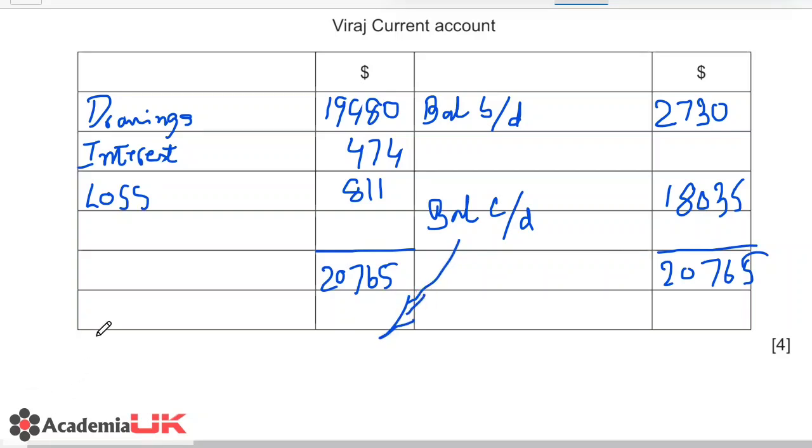So we will write down this as balance BD. So you always need to write down your balance CD as balance BD. You must show that there is one mark for this. So this is for Viraj current account.